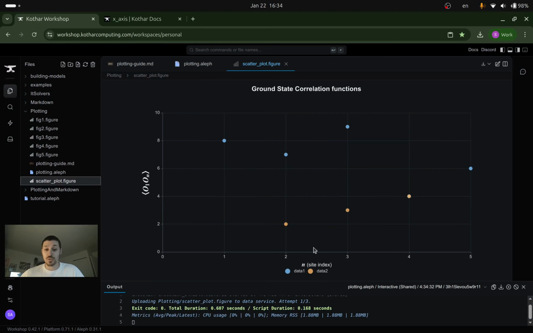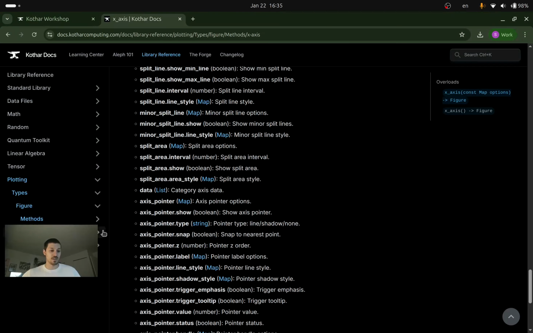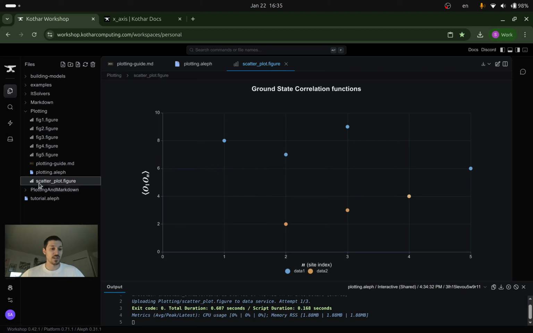A cool thing we can do is if you want to start looking at data and staring at it, you can just select or deselect some data. For example here, if I deselect the blue data, it actually zooms in and changes the axes for this data set, whereas if I include it, it changes the axes, which is quite nice. Options for messing with the number of data, the markers, the colors, all of that is available and can be seen here in the plotting methods, and you can feel free to play around with them. You can also message the Discord for any questions regarding that.